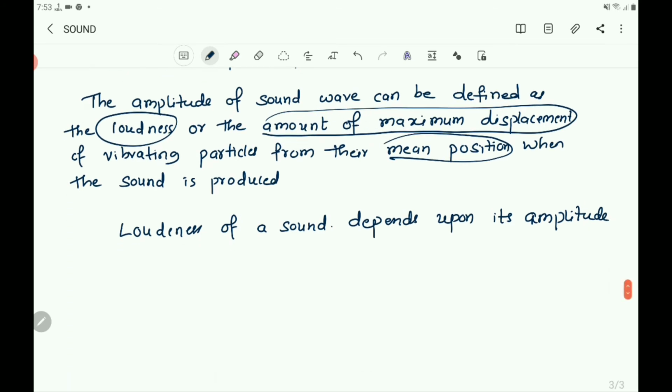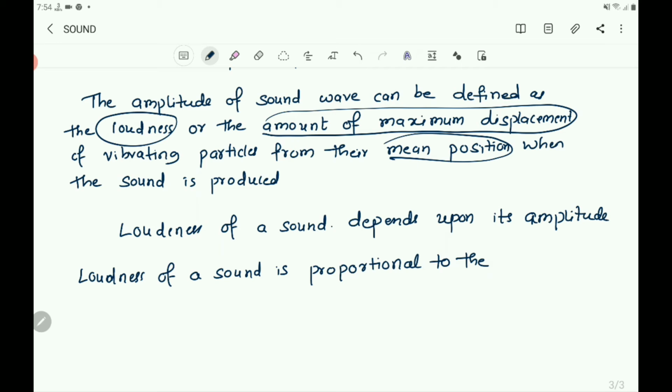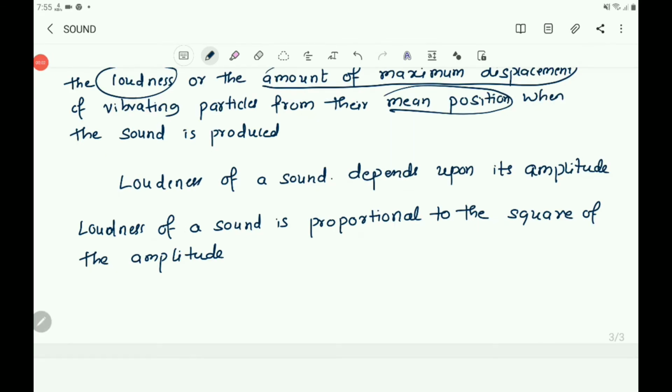So you read, loudness of a sound is proportional to the square of the amplitude of the vibration producing the sound.